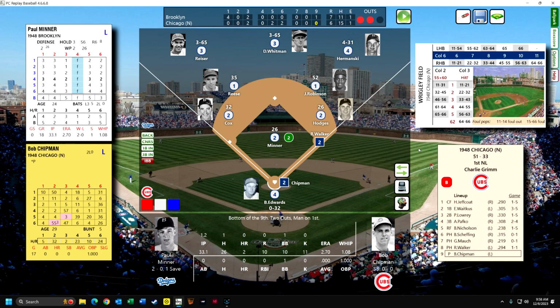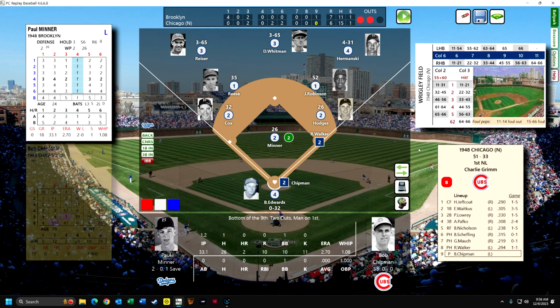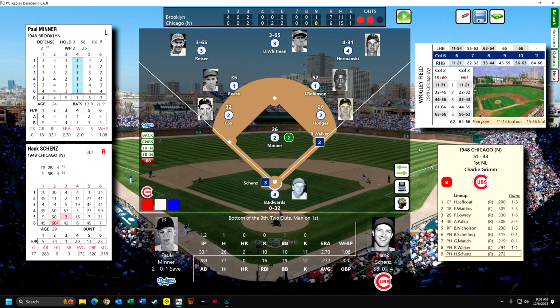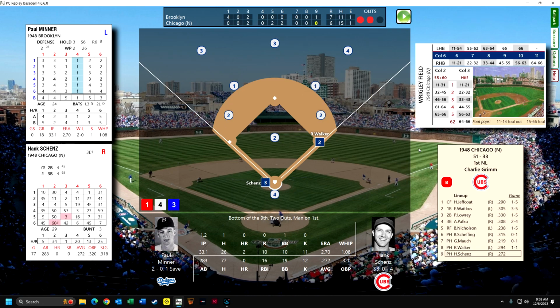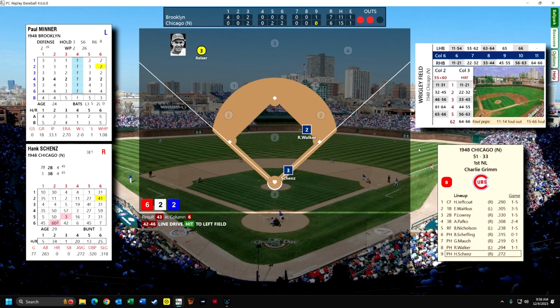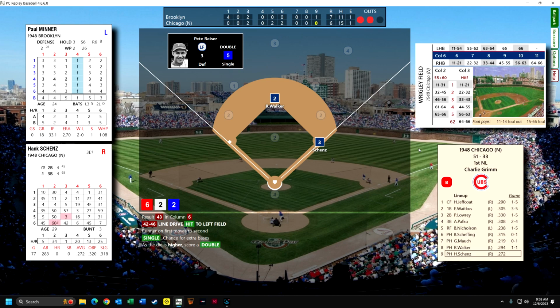He's not fast. They've been burning up all their bench. Can they put in a pinch runner for Walker? And they've got their pitcher up. They're going to have to pinch hit for Chipman. So they're going to pinch hit with Hank Schenz. I guess they're not going to put anybody in for Walker. Okay, 2 out, runner on first. Minner, a left-handed pitcher against a right-handed hitter. Oh, and he's going to get a line drive to left field. And he got a chance to move into third, and he does. Is he going to try to score on his arm? Yeah, he is. Ah, he holds. Oh, man.